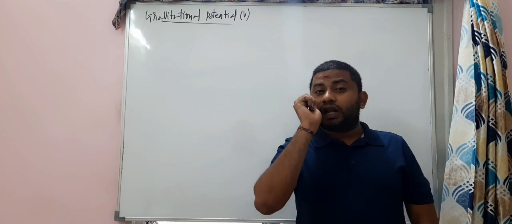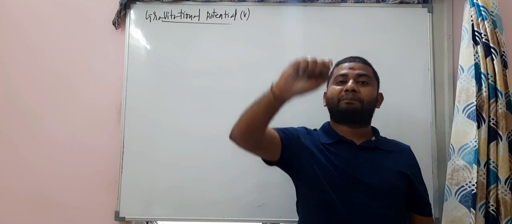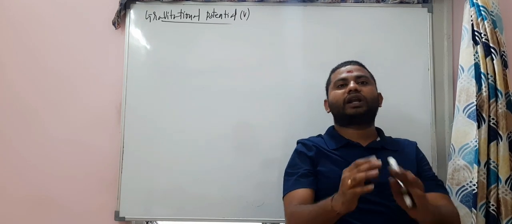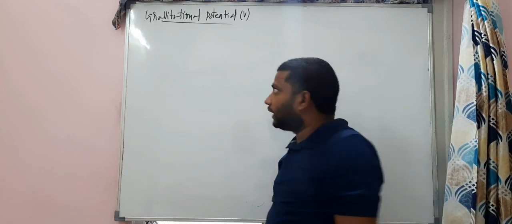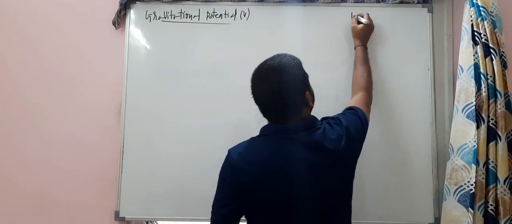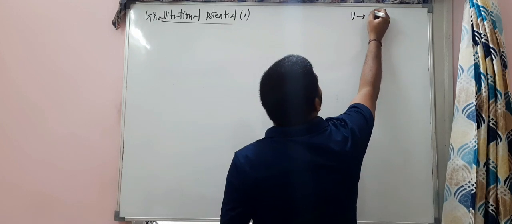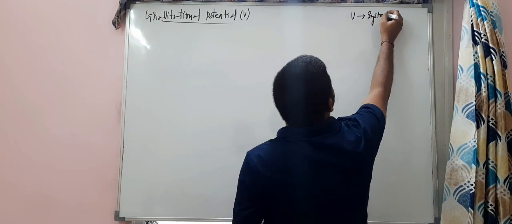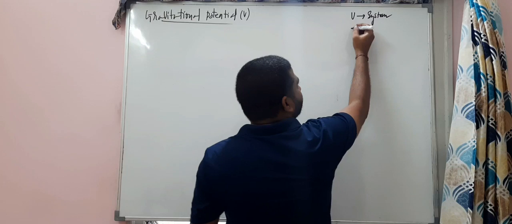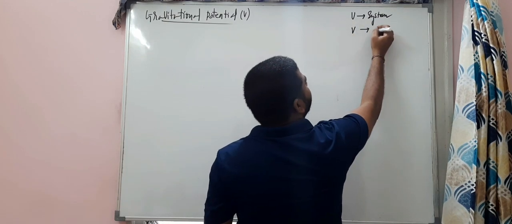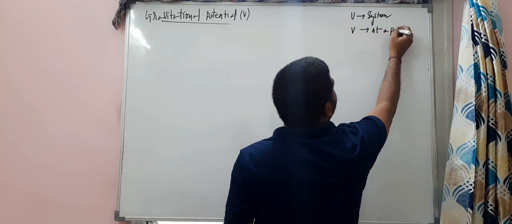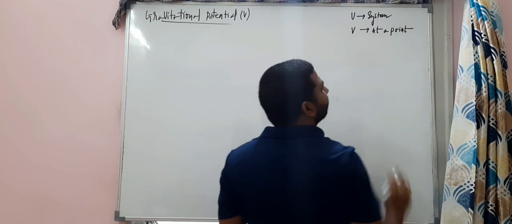But the gravitational potential will be at a particular point. It's not related to the system. Again, I'm telling you, gravitational potential energy will be there for a system. Gravitational potential will be there at a point. At different points, the potential will be different.